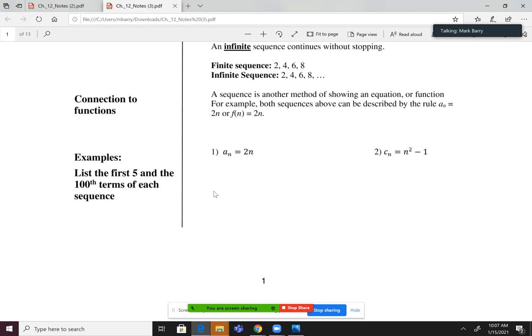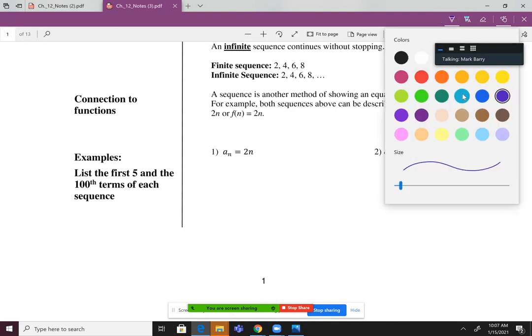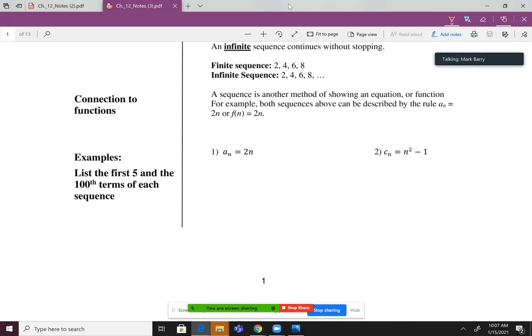Awesome. So let's take a look at our first 2 examples here of sequences. Our goal to start off here is going to be very easy for the first couple problems, okay? Is it going to get a lot harder after that? You bet, but we'll start off nice and easy, okay? So what they want here is the first 5 terms and then the 100th term.